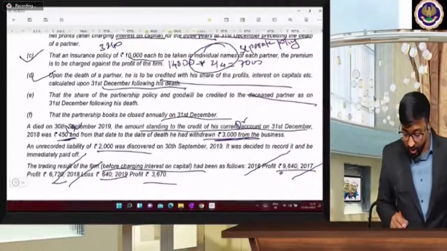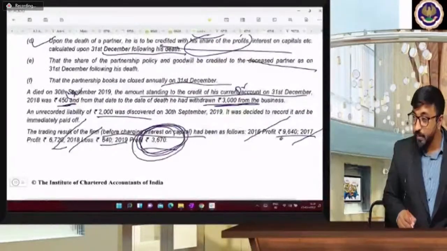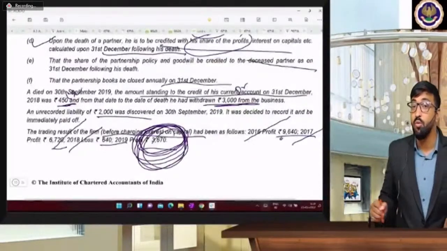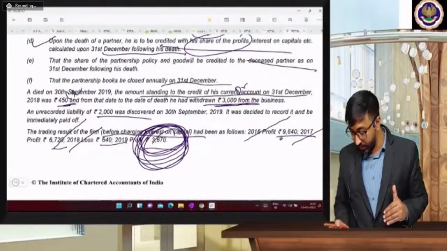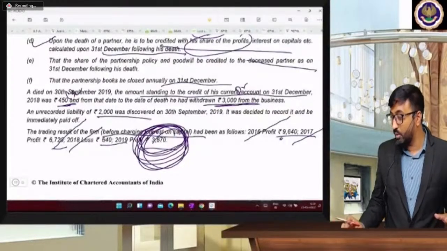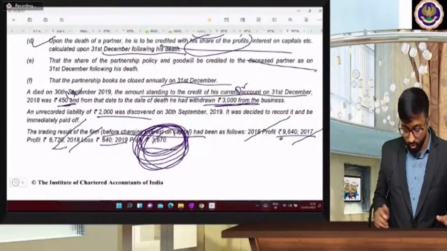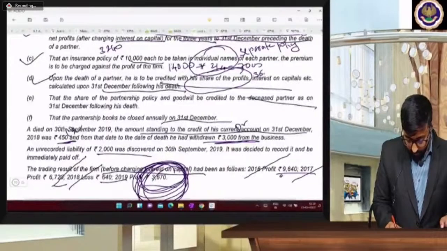Now what is his share of profit beta? He is getting profit of 3670. What is the profit in the last year in 2019? In the year of death, they earn 3670. Correct है? 3670 में से interest on capital you are going to deduct 2000. So 3670 minus 2000